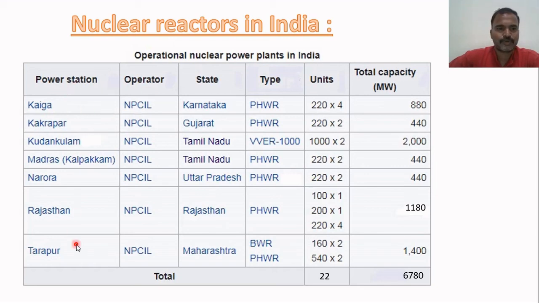These power stations are operated by Nuclear Power Corporation of India Limited. All the power stations are operated by them only. See, there are 22 nuclear reactors with a capacity of 6,780 megawatts. So this table gives the statistics of nuclear reactors in India.